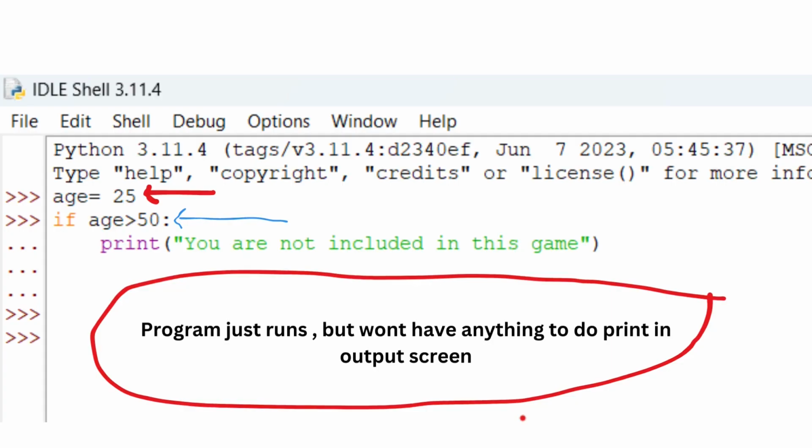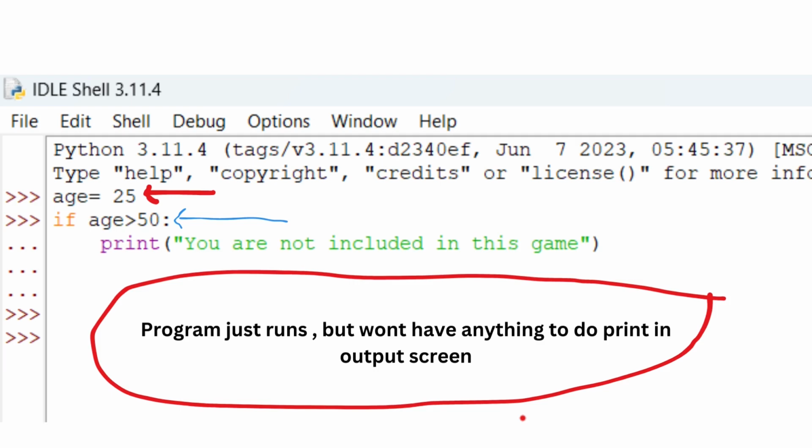For example, I have taken age, a variable which is referring to 25, and now I'm going to check whether this age is greater than 50. Here it is called a conditional test because I'm checking something. Only if that test passes can I execute the other lines inside this if block.